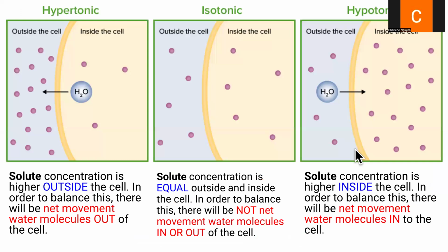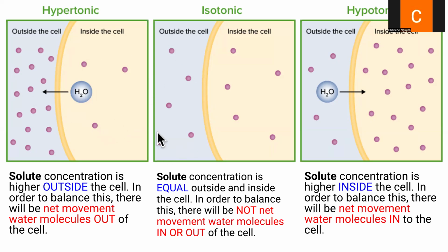All right. And then we have different types of solution. So when our solute concentration outside the cell is higher, but solute can't move inside the cell, water is going to move out in order to make sure that it's equal on both sides. So when that cell is in a situation where water is moving outside of the cell in order to equalize the concentration, we call that a hypertonic solution. So when water moves out of the cell, that's called hypertonic. And that happens when the outside concentration of solute is higher than the inside concentration of solute.